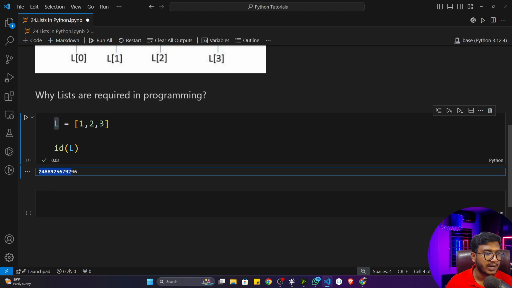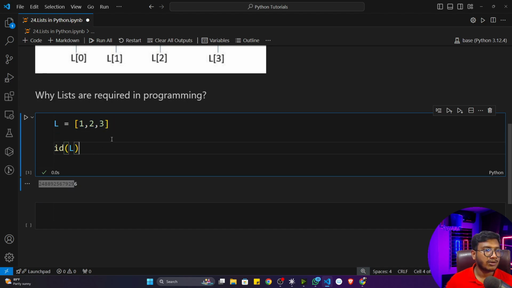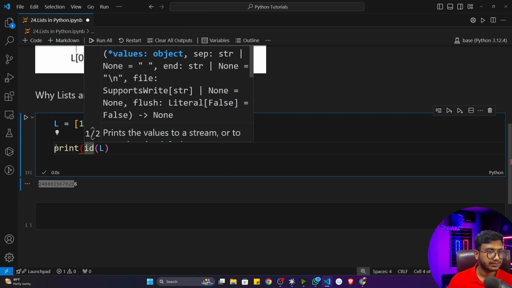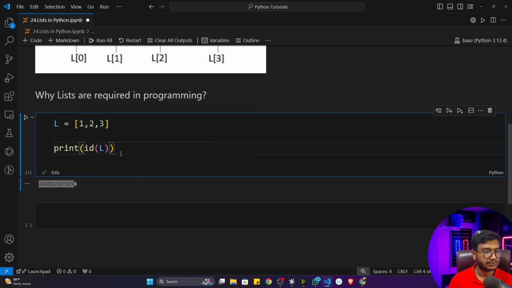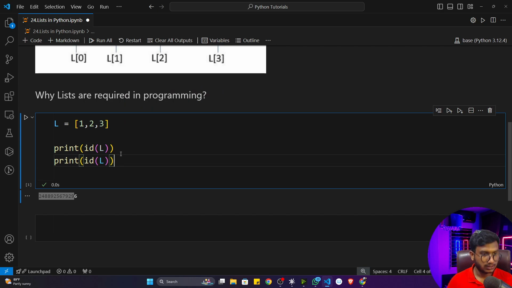So in this memory address, this list is stored. Now if you want to see in which address each element is stored, I can use the print function. Now I want to see each item.